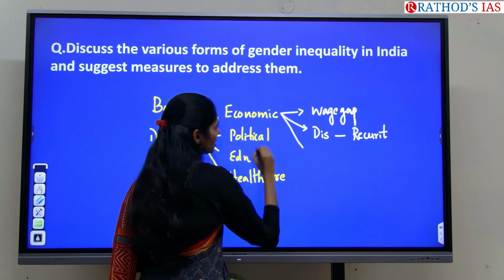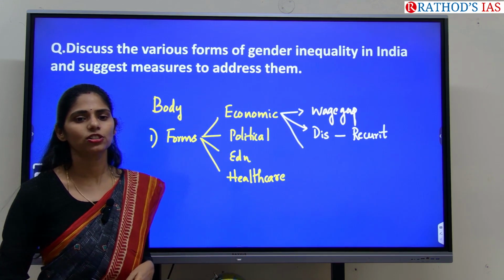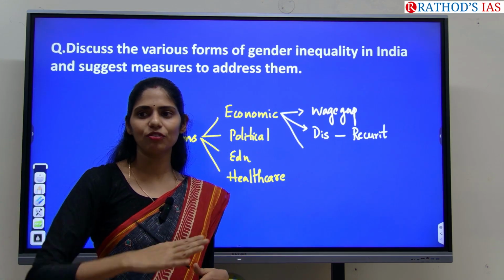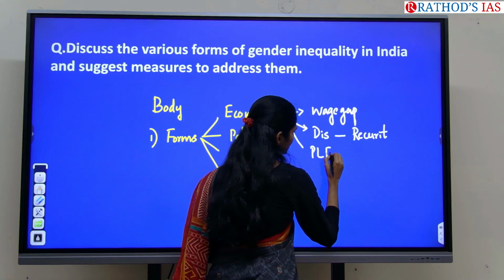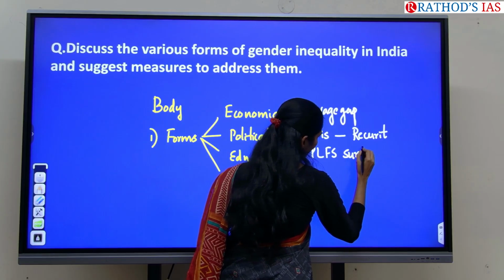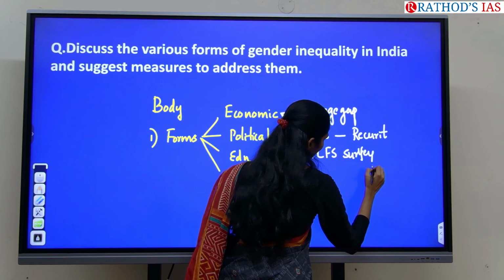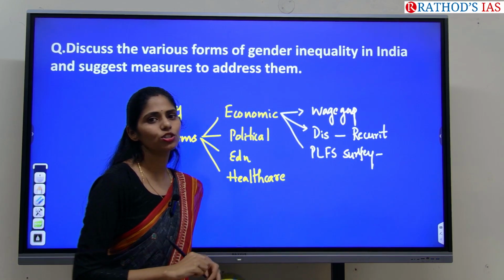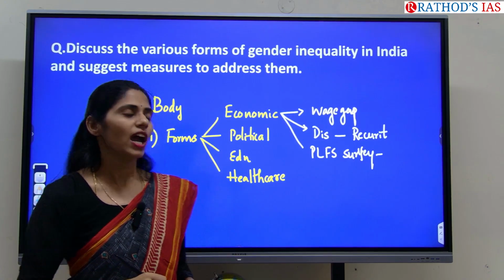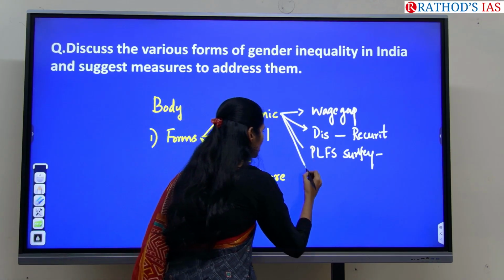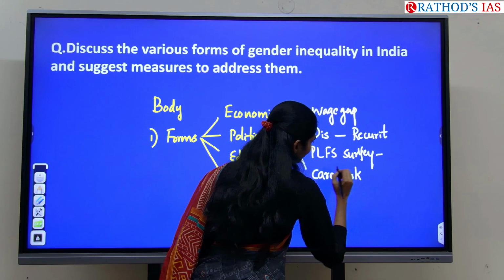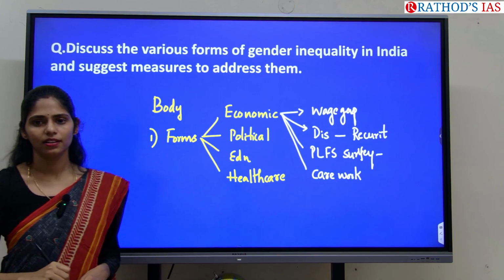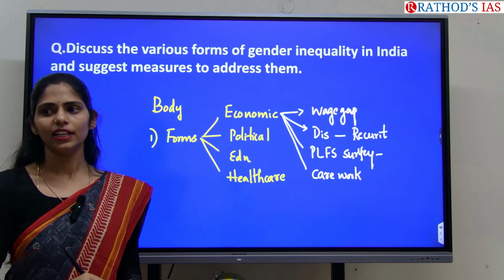And even you can see, is women participation on par with male? No. Here again you can write PLFS survey data, and you can say women participation is less compared to that of men. And even you can write about care work is done by only women but not men. Are you getting the points?